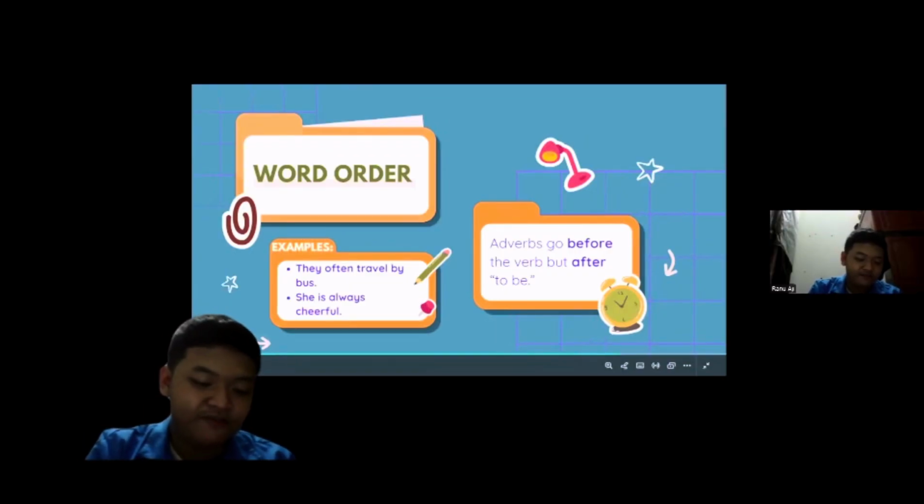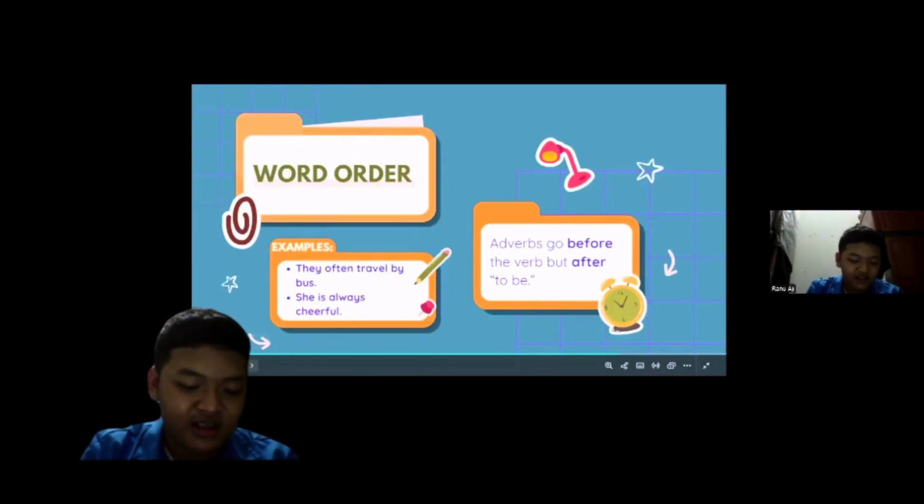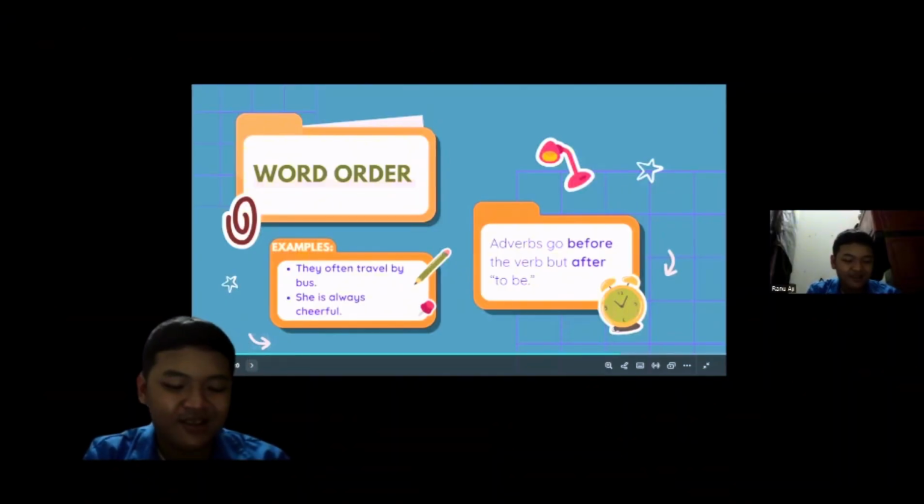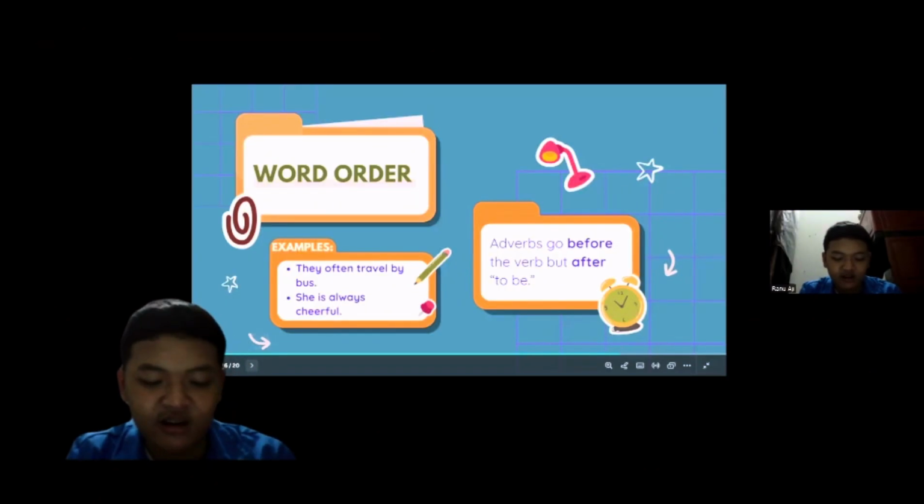The adverb of frequency is placed before the main verb, but after the verb to be. For example, they often travel by bus and she is always careful.